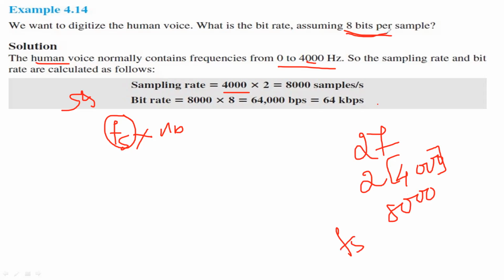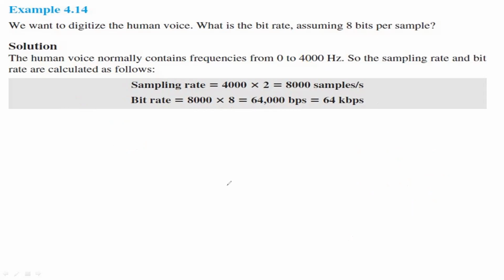Now they are giving that it's 8 bits per sample, so NB is equal to 8. On applying 8000 into 8, we get 64,000 bits per second, or 64 kilobits per second. These are very small problems that might be given for around 2 to 4 marks.